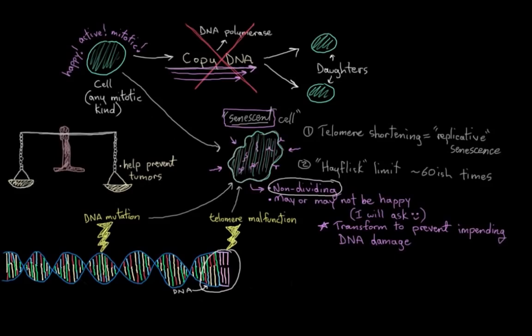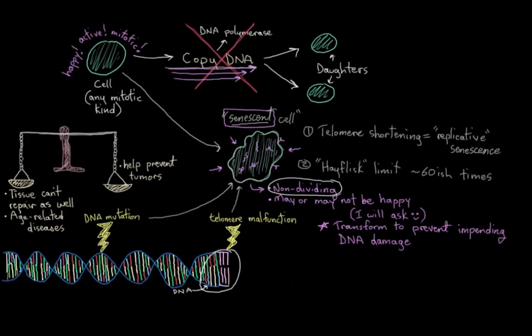But on the other hand, as we get older and our tissues have more and more senescent cells in them, the tissue can't really repair itself as well as it used to because there's fewer actively mitosing cells around, right? And there's actually also some evidence linking senescent cells to age-related diseases like cataracts. But this is a pretty active area of research. So for now, we'll just have to keep an eye on these cells to see what new research comes up with for us.